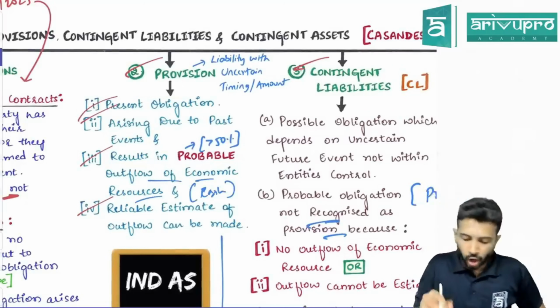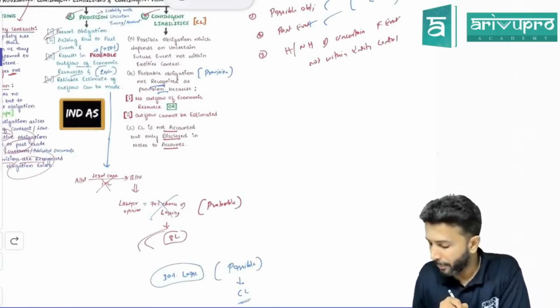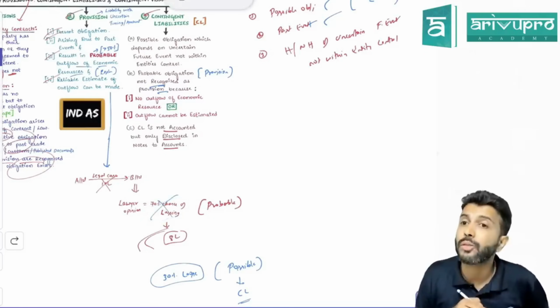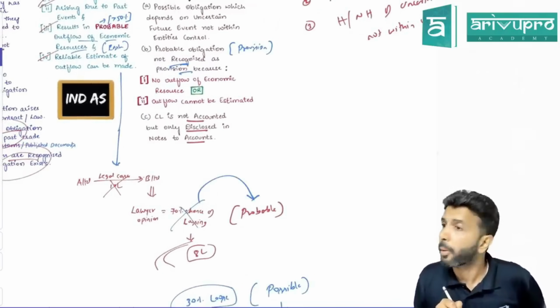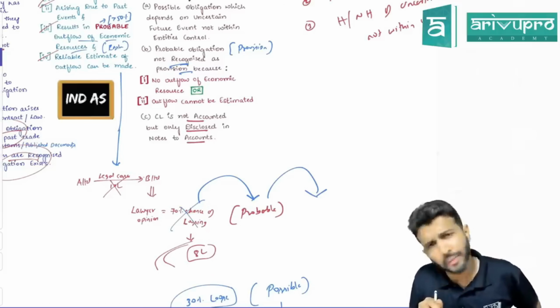Done now? Okay. Sir, same case. The lawyer told there is a 70% chance of losing the case. A 70% chance means it is possible or probable. Probable. The lawyer told, we will lose the case.